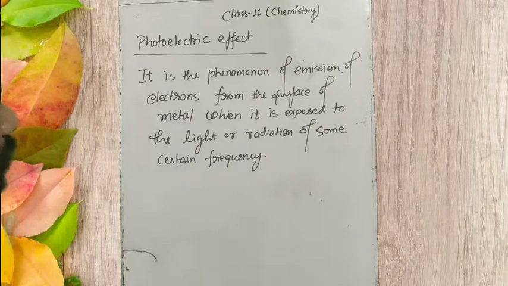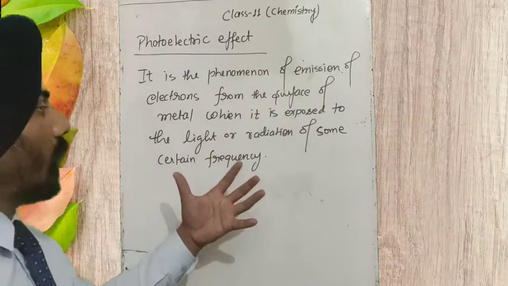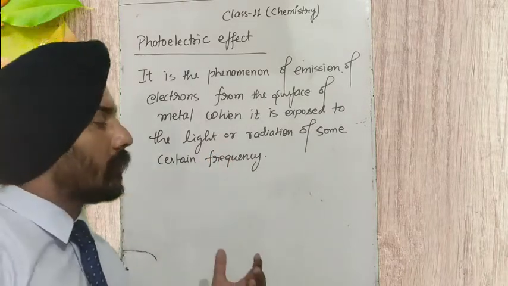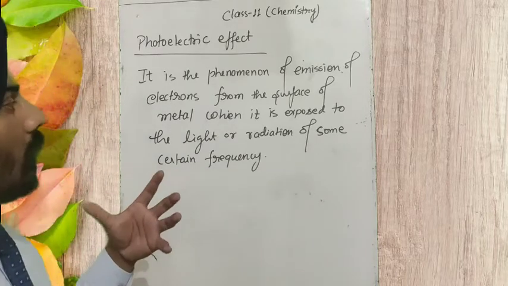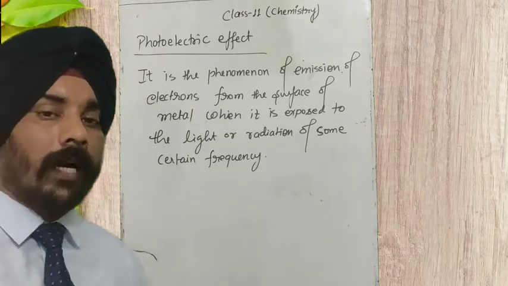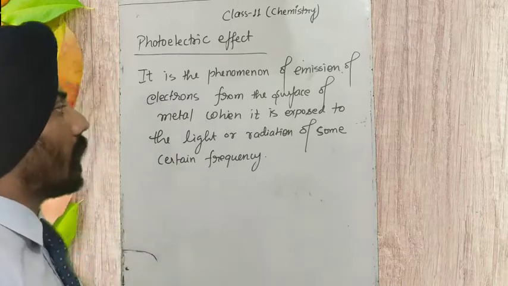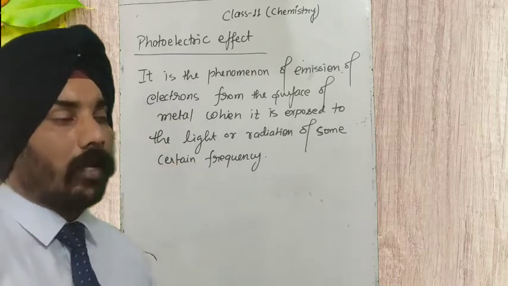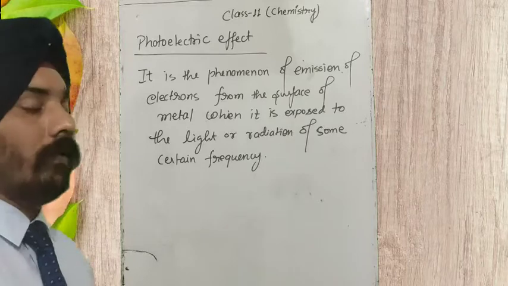So when a metal piece is exposed to light or radiation of some certain frequency, electrons start emitting from the surface of the metal, and this phenomenon we call the photoelectric effect.